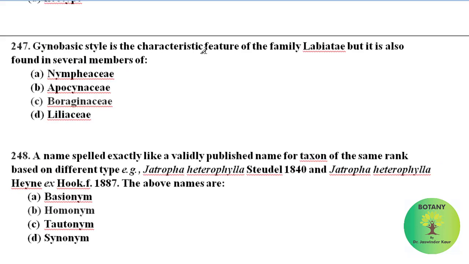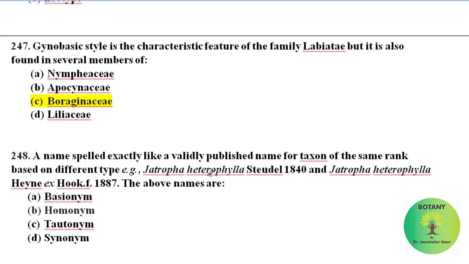Gynobasic style is a characteristic feature of family Labiatae, and it is also found in many members of family Boraginaceae. A name spelled exactly like a validly published name for a taxon of the same rank but based on different types is a homonym.